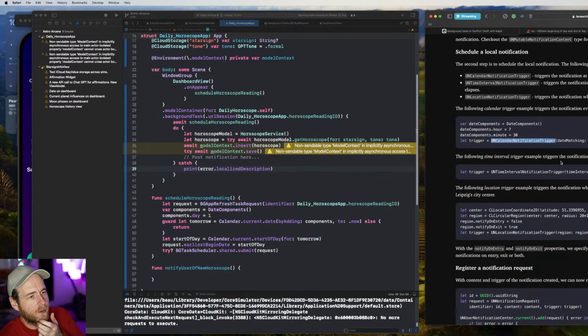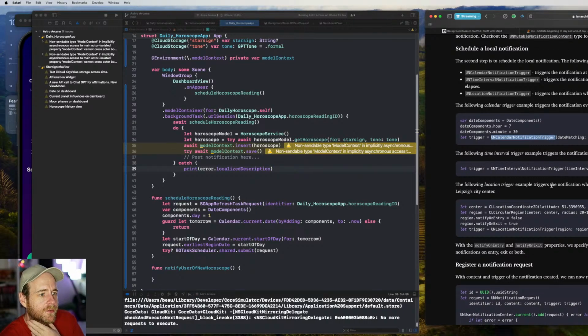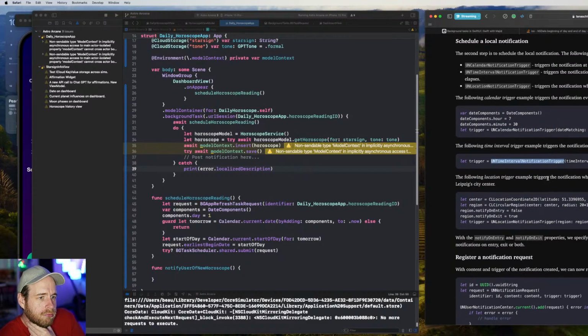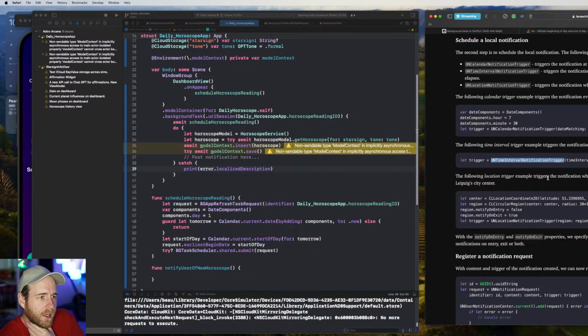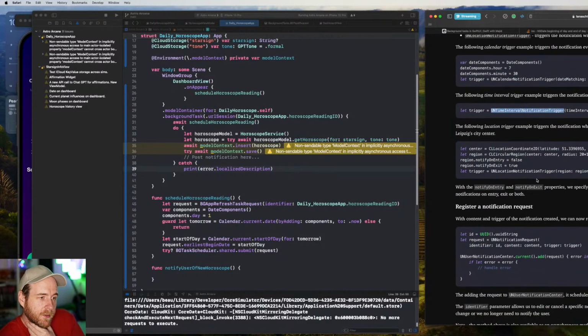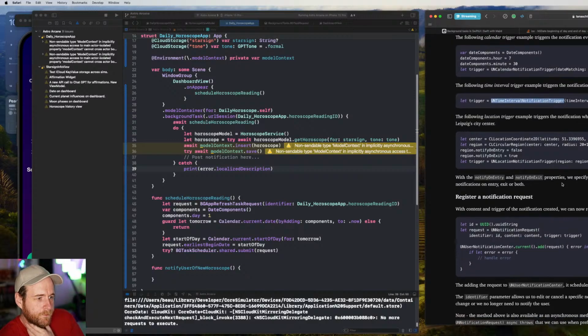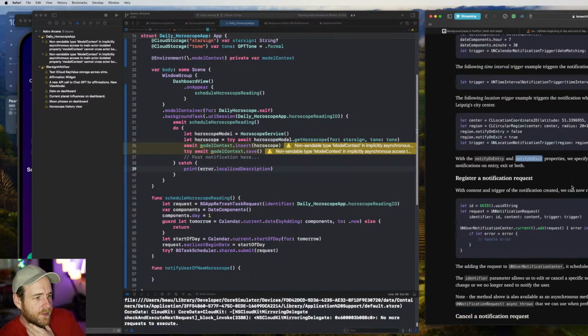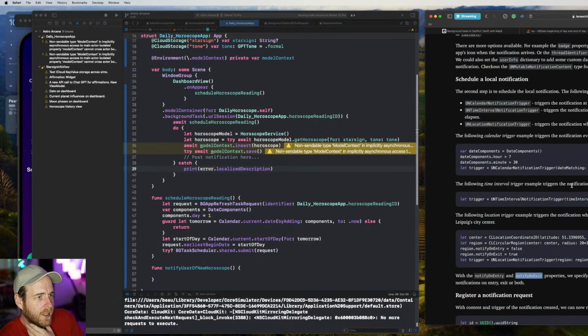Repeats true. No, we don't want it to repeat. We want to create one every single time. So the following time interval trigger example triggers the notification in 10 minutes from now. We want to do it now. The following location trigger, so we can do it based on location. That's cool. On exit, on entry. So this is a pretty good article, actually.